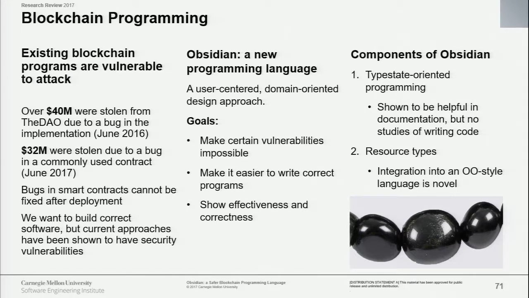So we're using two main approaches to design this language. The first observation is that a lot of blockchain applications are very stateful. So we're using a technique called type-state-oriented programming in order to lift a lot of the state information into the type, so that the compiler can actually reason about these properties. There's evidence that this kind of approach is helpful when people are reading documentation. We want to also show that it's helpful when people are writing code.